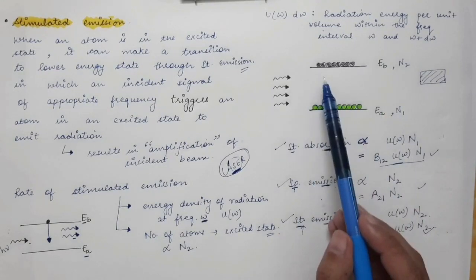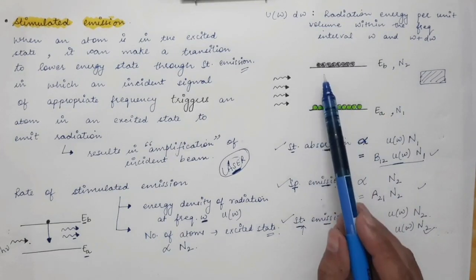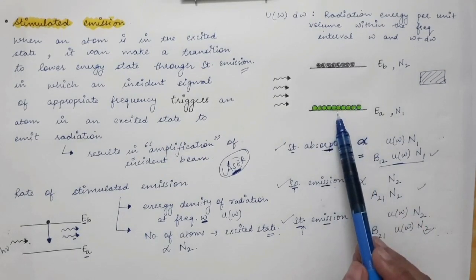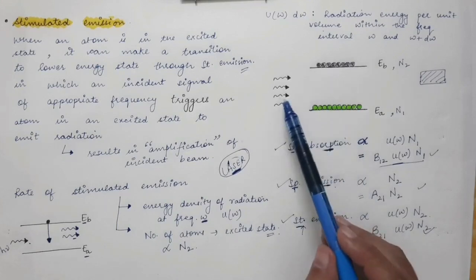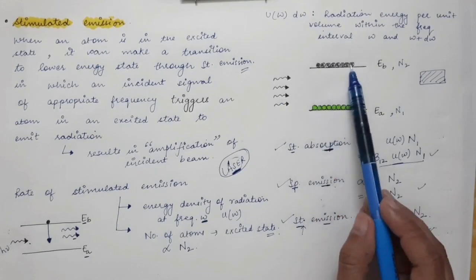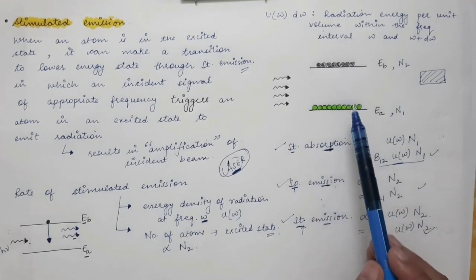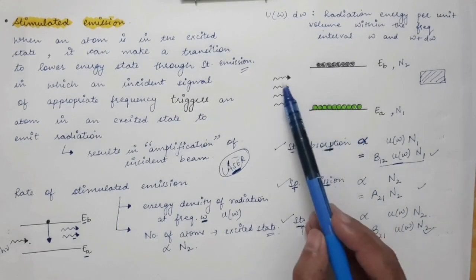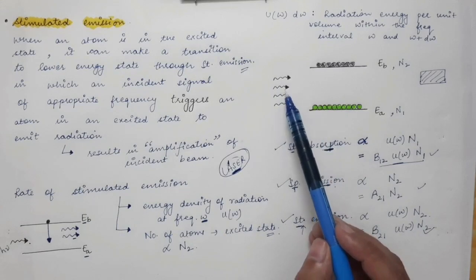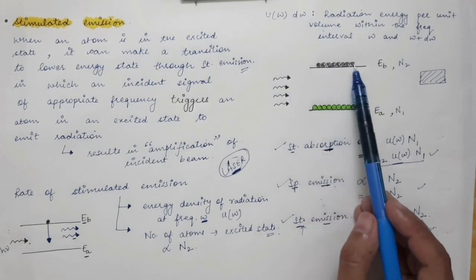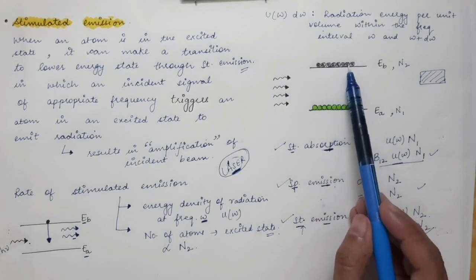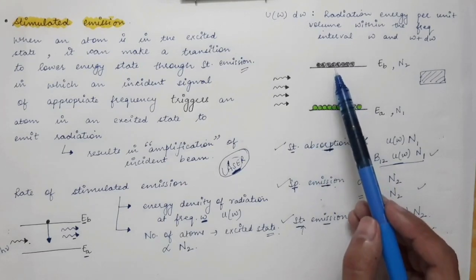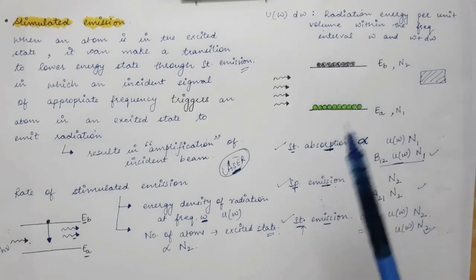So there are three possibilities. First, absorption can occur. Second, some of the atoms will undergo spontaneous emission to the lower state. Third, some of the atoms in the excited state will make a transition to the lower state through stimulated emission: the photons trigger these atoms, and they go to the lower state with the emission of another photon.